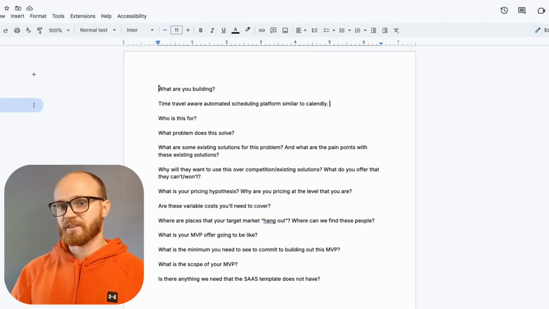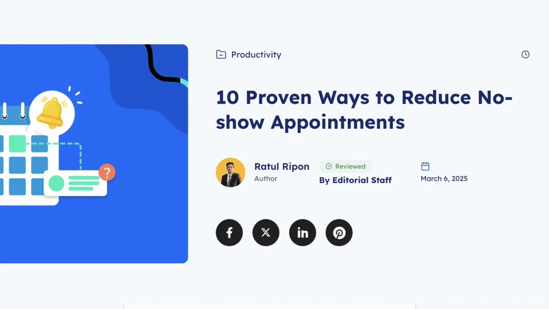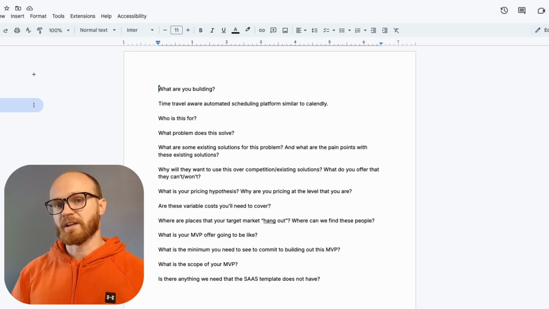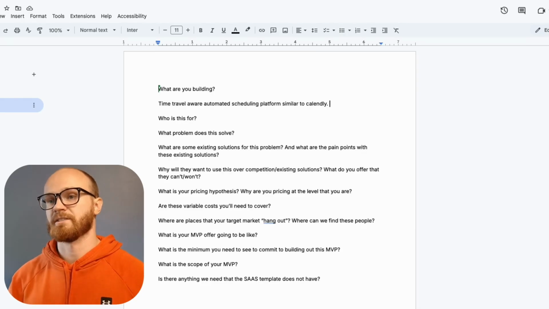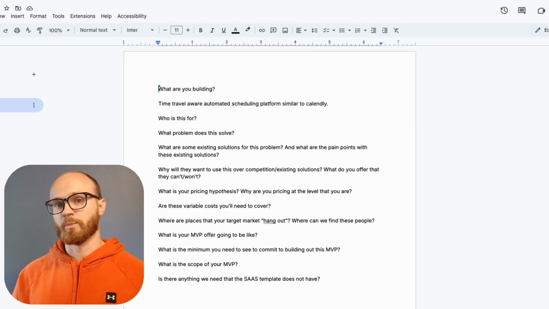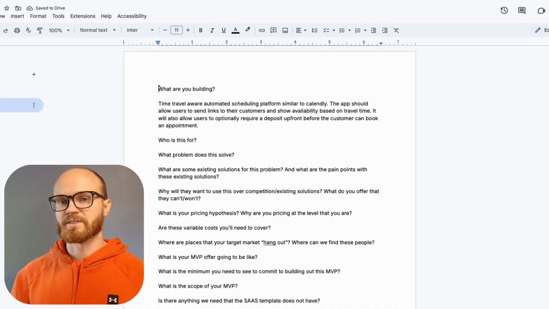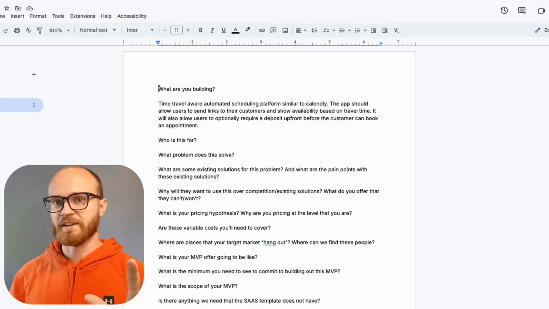A secondary feature that this app is going to have is it's going to allow businesses or users to require a deposit from their customers up front before they can book an appointment. The idea with this is to save these businesses time and money by avoiding no-shows. We're going to market this to businesses where no-shows are very hurtful to the business. That way, if we can save somebody one no-show per month, it really justifies the subscription that this app is going to charge. Obviously, I think there's going to be quite a bit more that goes into this, but this is just my 2-sentence summary of the main features of this app.